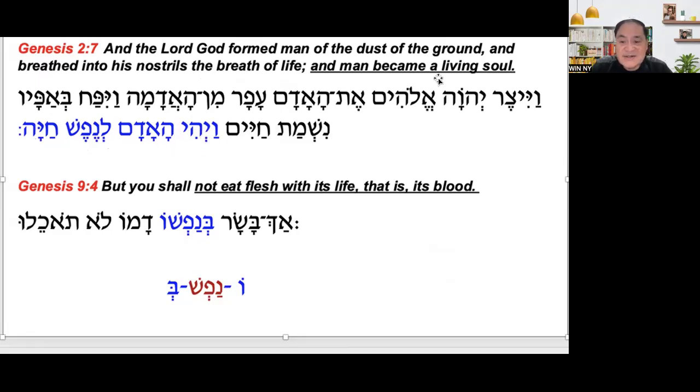Remember that the word used here is became, vayihi. It should be, and the man was. And the man became a living nefesh. Remember that God formed a man, and man is a soul.